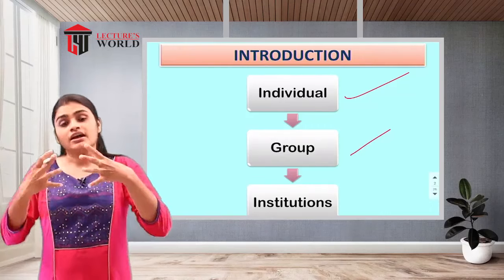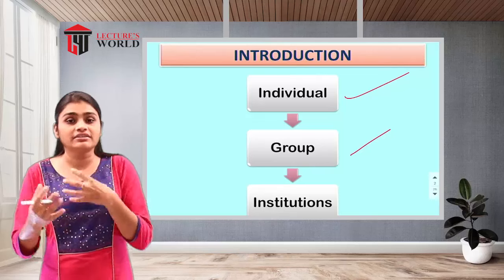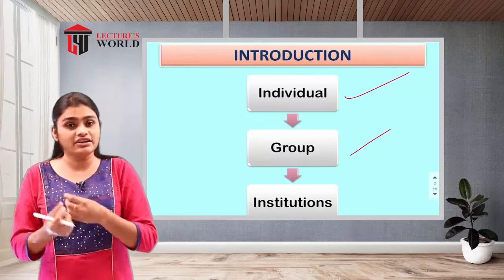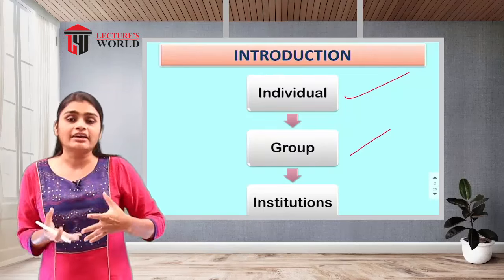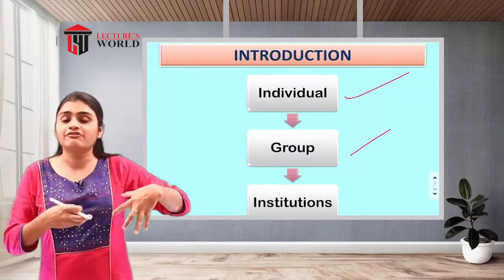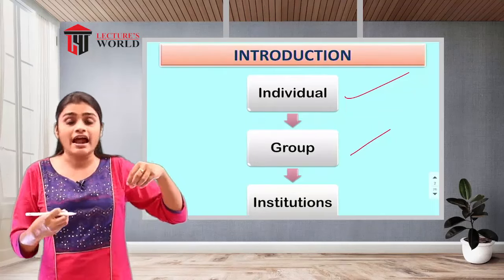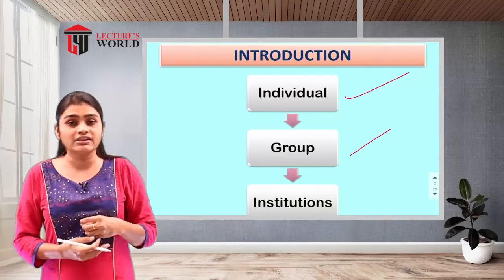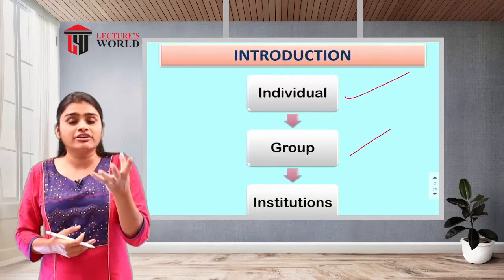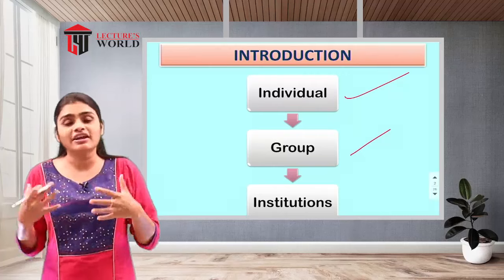That means in the society, when different individuals come together, they establish a social relationship with each other. At that time, the individuals form one group, and the different groups have different goals and different activity levels. All of that makes them institutions.